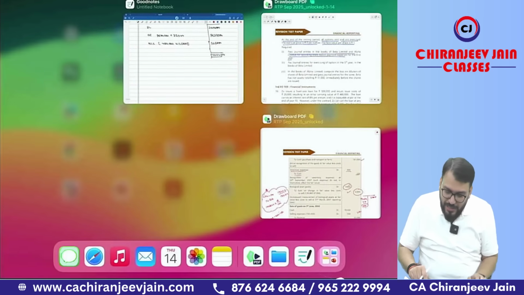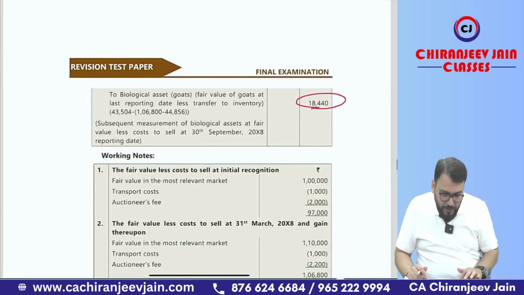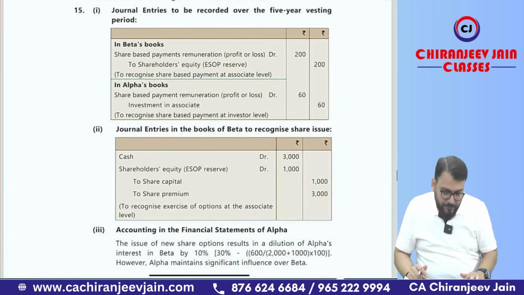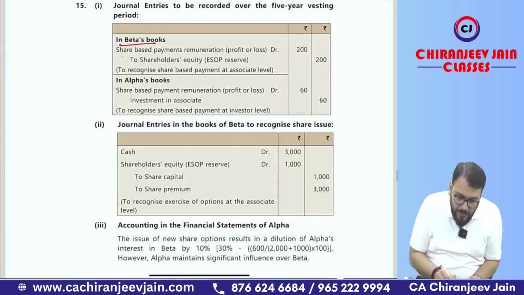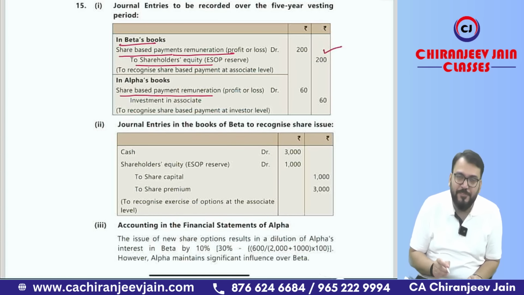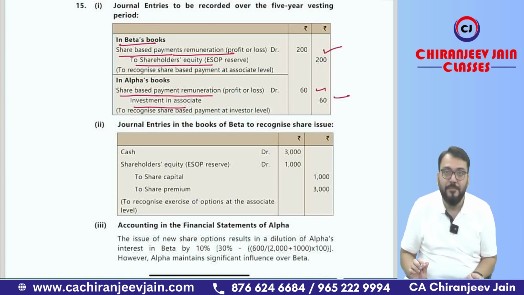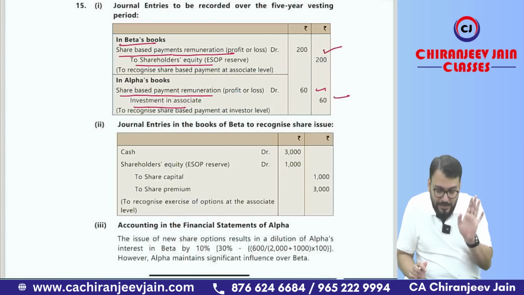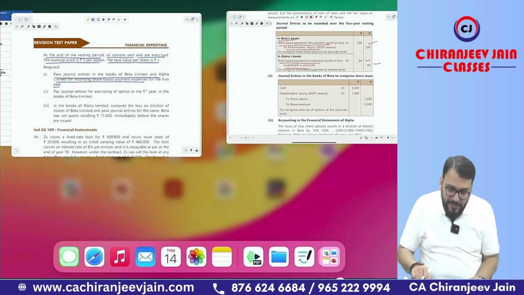The first journal entry is very simple. You can see what journal entry they have given. In the books of Beta, EB expense account debit to SBP reserve 200, and in Alpha, share of EB expense to investment in associate 60. The first point was very easy.